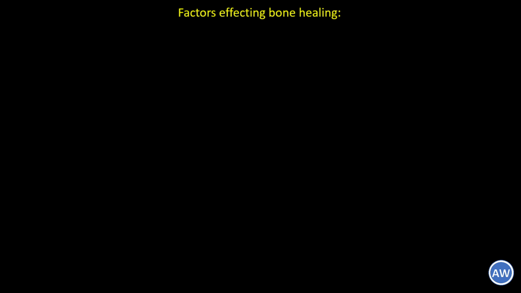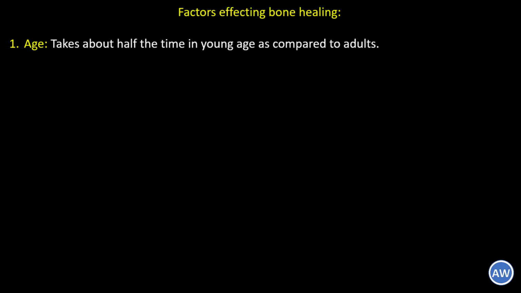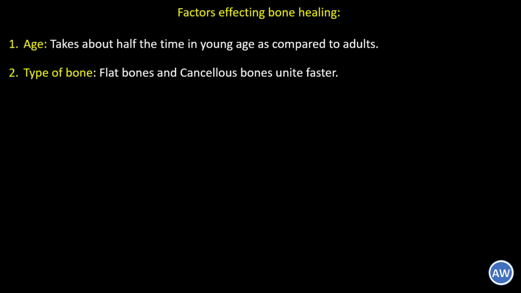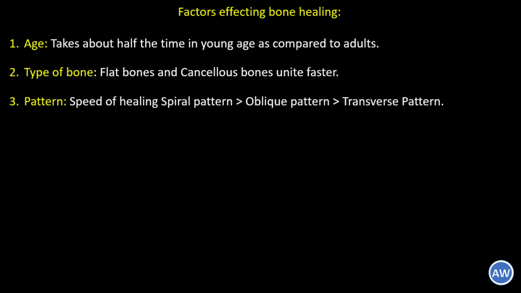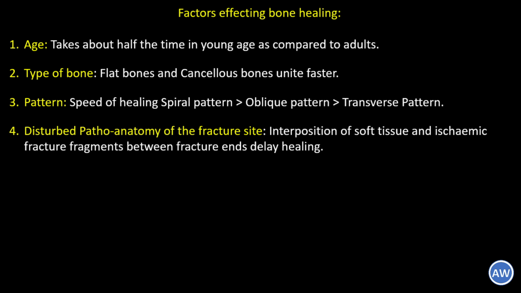To end this video, let us look at the factors that affect bone healing. Number 1, age. It takes about half the time in young age for fracture healing as compared to adults. Number 2 is the type of bone. It is seen that flat bones and cancellous bones unite faster. Number 3 is the pattern. The speed of healing in spiral pattern is faster than in an oblique pattern, which is itself faster than the transverse pattern of fracture. Number 4, the disturbed pathoanatomy of the fracture site.